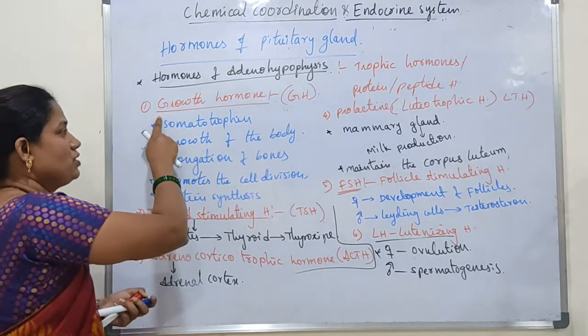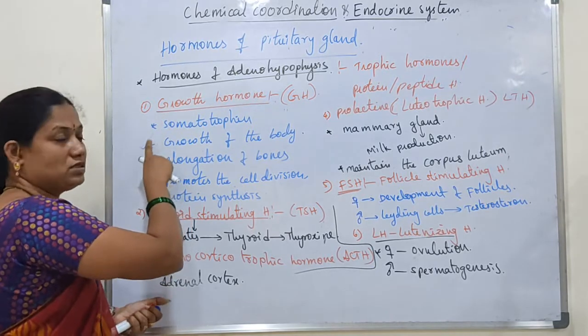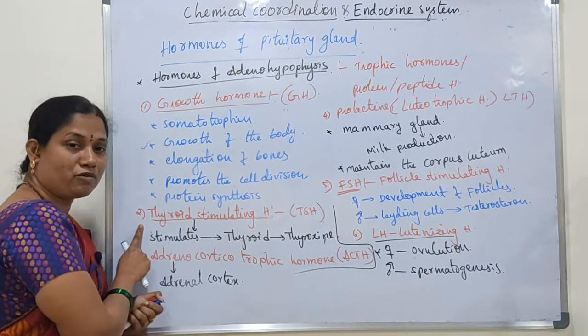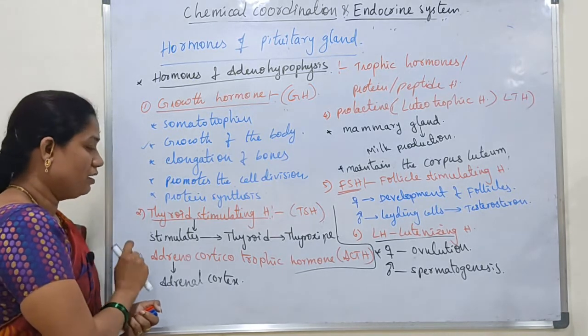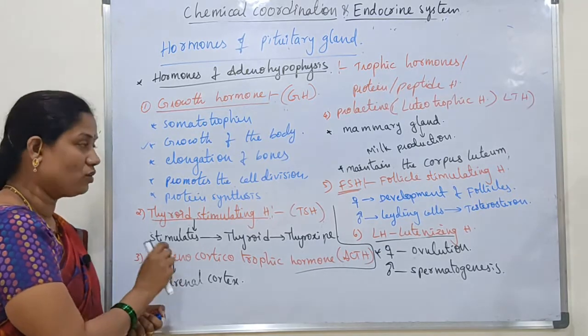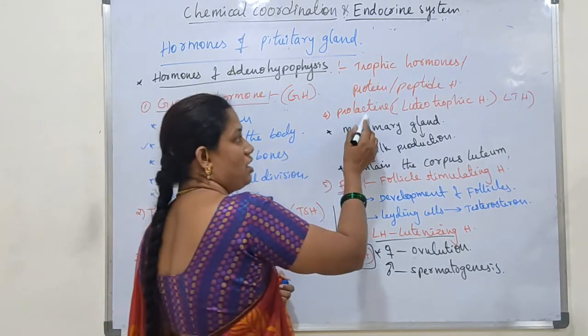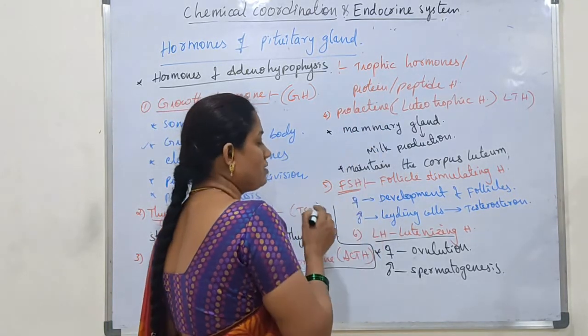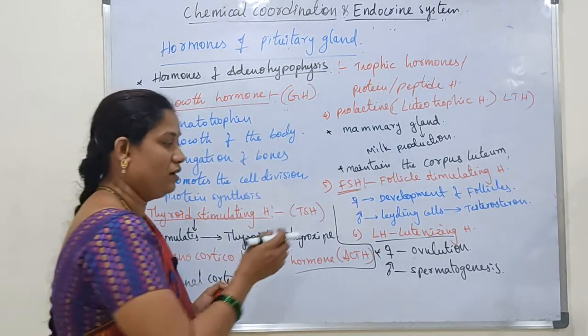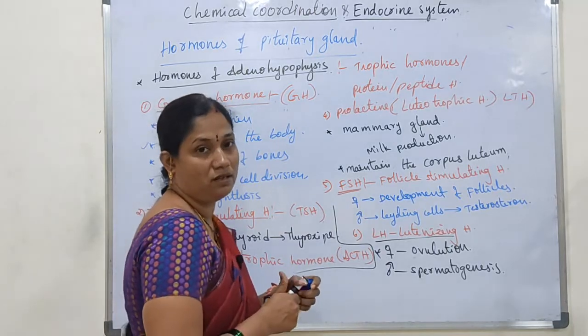So first one is growth hormone, which helps for the growth of the body. Next, thyroid stimulating hormone stimulates the thyroid gland. Adrenocorticotropic hormone stimulates the adrenal cortex. Prolactin hormone stimulates the mammary glands. FSH stimulates the gonads. Next, LH also stimulates the gonads.